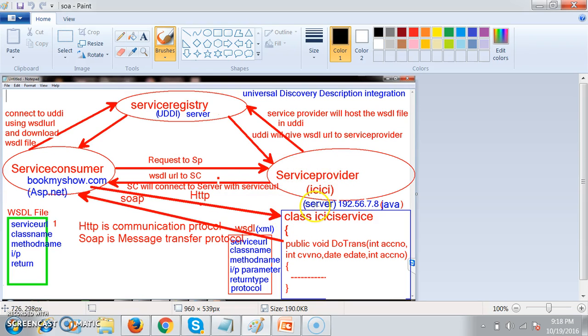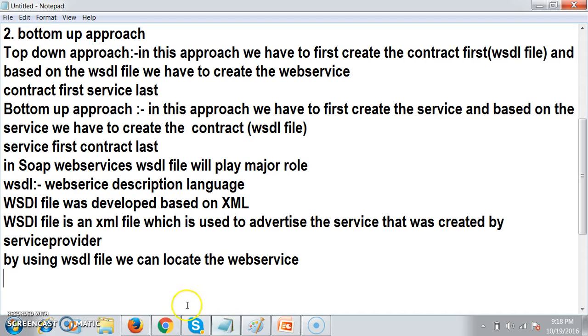Service provider will mention the service URL along with the information about the service in the WSDL file. Is it clear? So it is used to locate the web service. So how can the developer who is developing the web application interact with the service? Once he knows how to read the WSDL file.